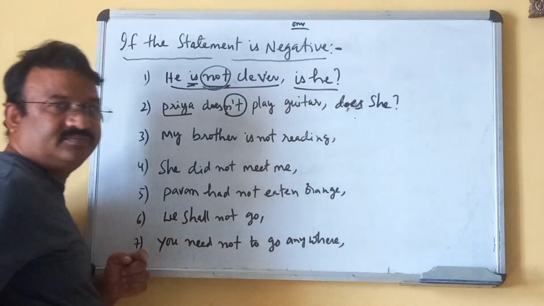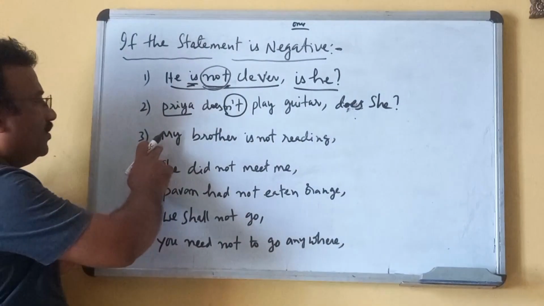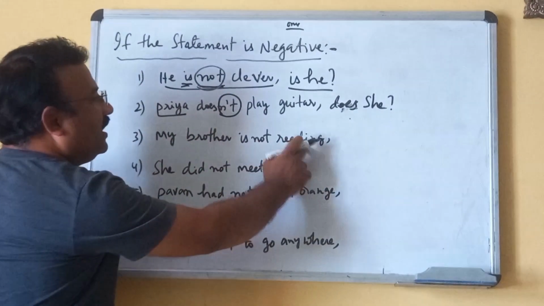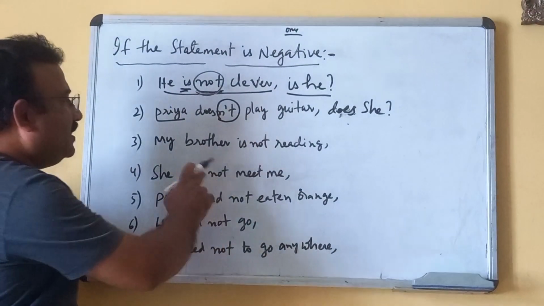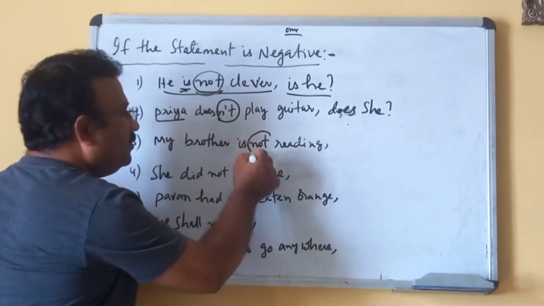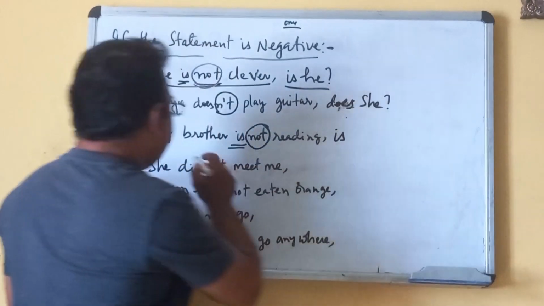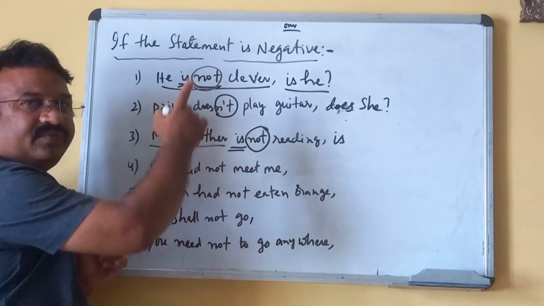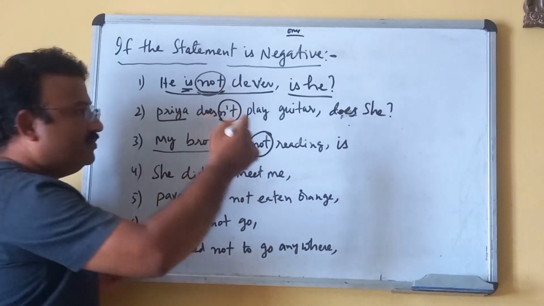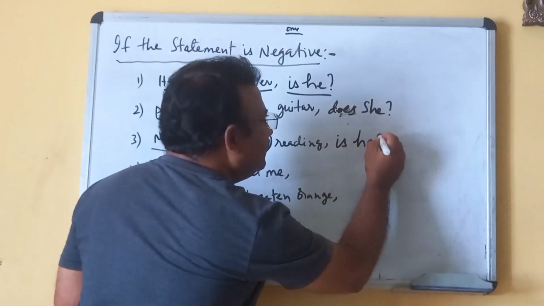Does she? And one more example. My brother is not reading. So we remove not. The helping verb is "is", and brother refers to the pronoun he. Is he?